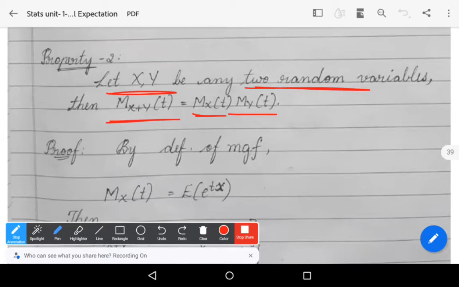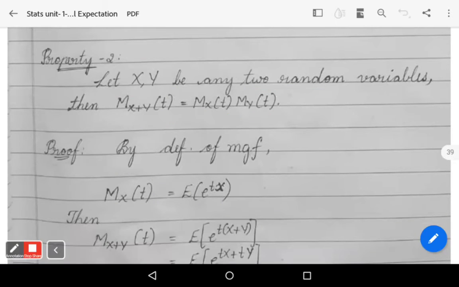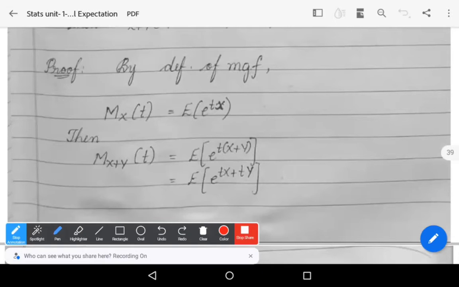Again, this is also a simple proof. By the definition of MGF, mx of t is equals to expectation of e power tx. Now mx plus y of t.